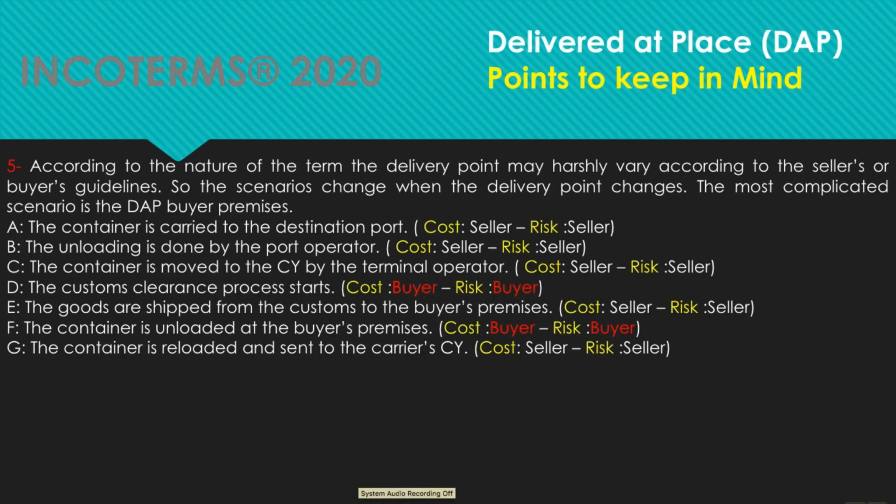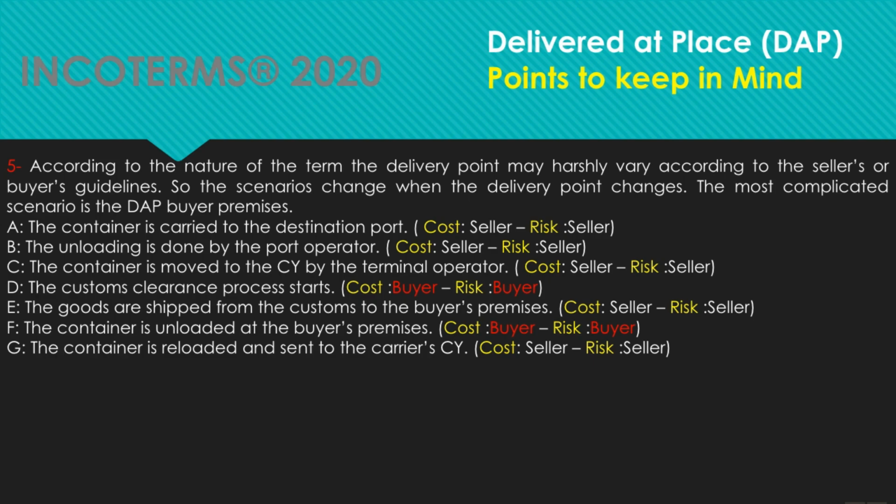5. According to the nature of the term, the delivery point may vary harshly according to the seller's or buyer's guidelines. So the scenarios change when the delivery point changes. The most complicated scenario is DAP buyer's premises.